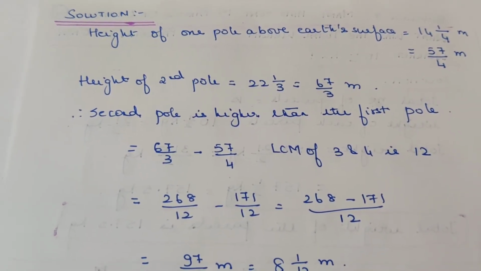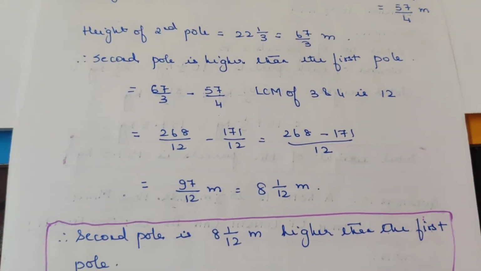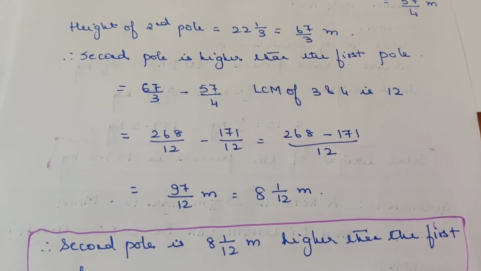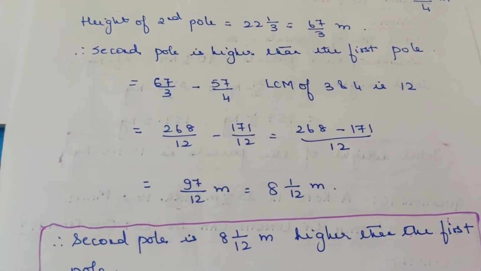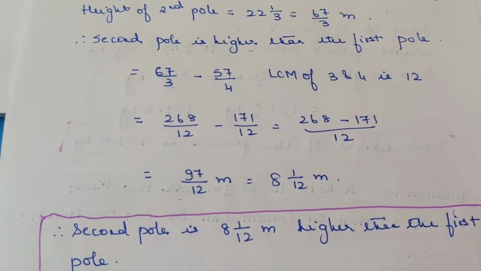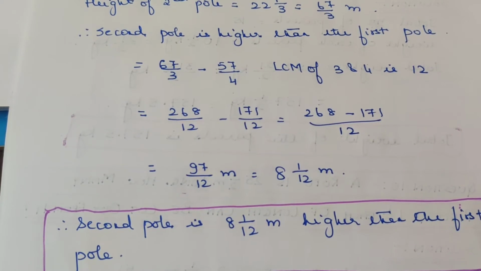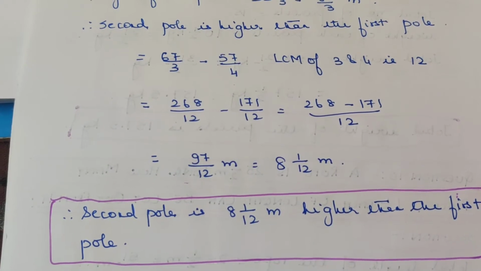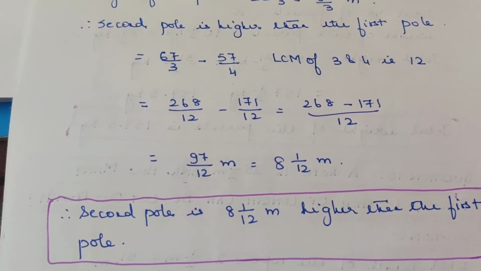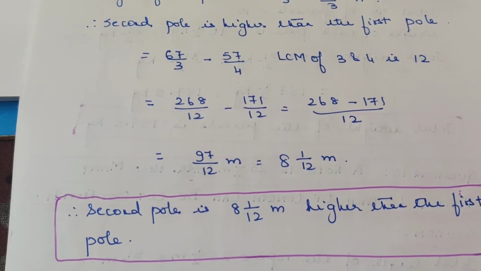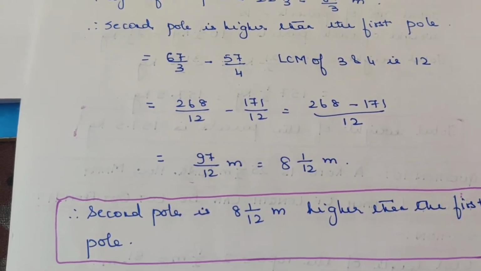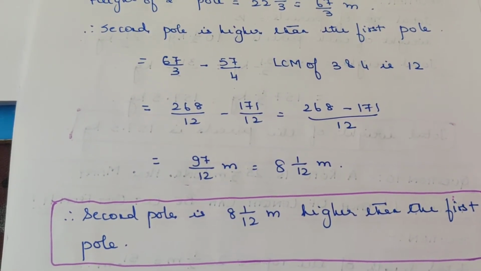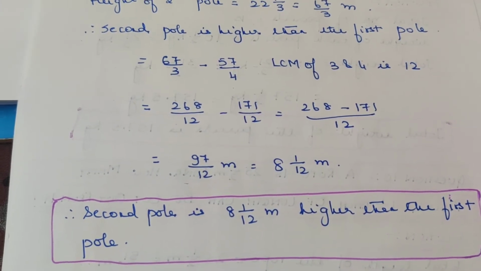Second pole is higher than the first pole. Therefore, you just subtract and you will get the difference, and that is the answer. 67 by 3 minus 57 by 4. LCM of 3 and 4 is 12. On simplification, you get 268 by 12 minus 171 by 12. That is 268 minus 171 by 12, that is 97 by 12 meter. That is 8 1 by 12 meter. I am just pausing for a few seconds for you to understand the simplification. Therefore, second pole is 8 1 by 12 meter higher than the first pole.